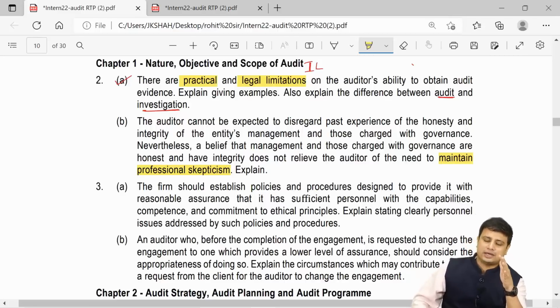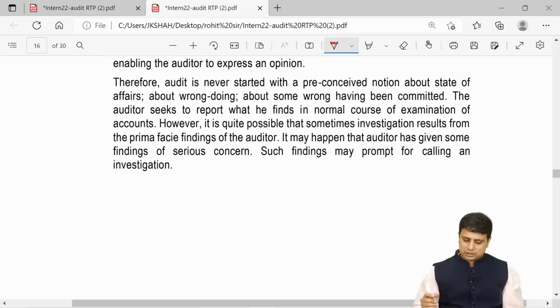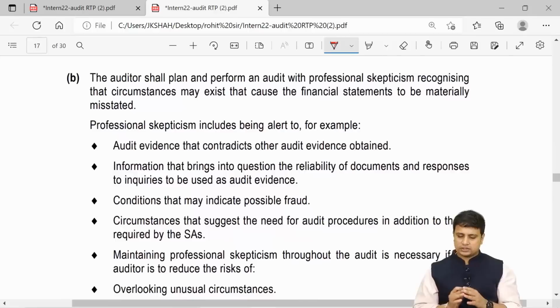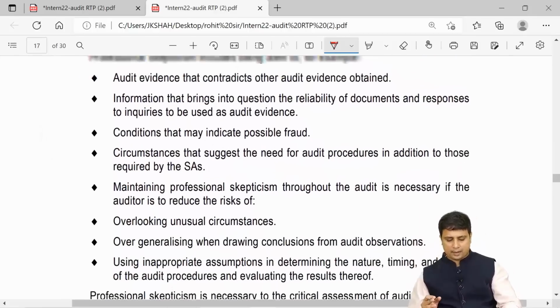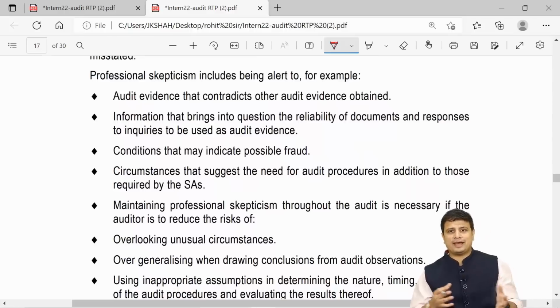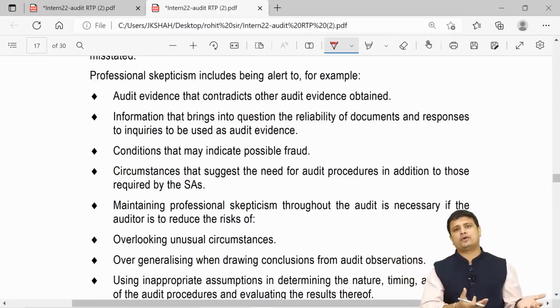We have also written the examples there in our notebook. If you go to the summary notes, your question number 14, the last question of your chapter number 1, is professional skepticism. You will have to write the same examples here. Let me just take you through this. So here they have explained professional skepticism and they have given all the examples. These are the same examples, in the same chronology that we have written in the notebook. Not that they have adopted what we have written. We have adopted from their suggested material which they had already asked in the past. So the answer we have already covered.